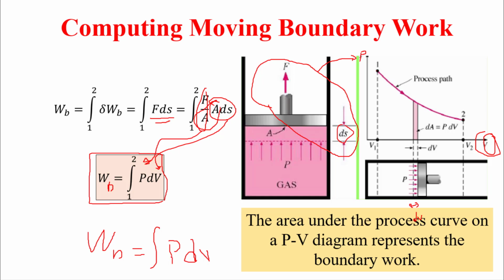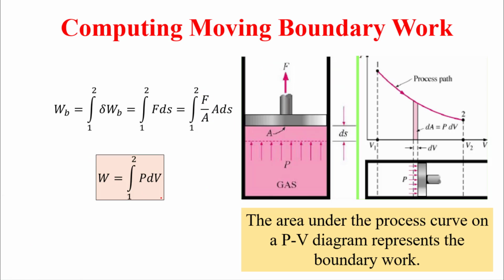From this definition we can say that the integration represents the area under the whole curve, under the process. Integration means area under the curve.